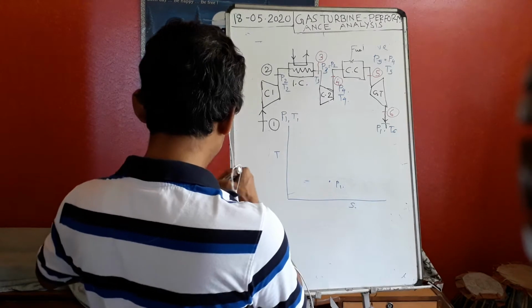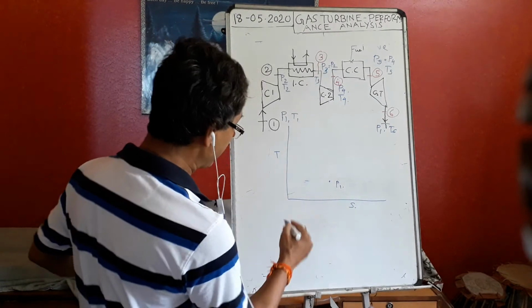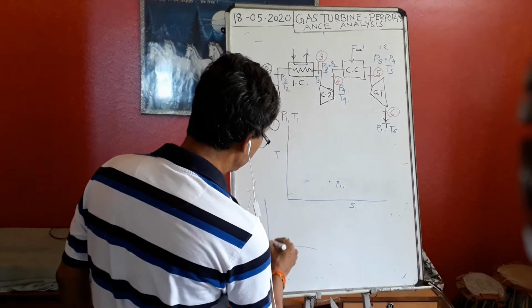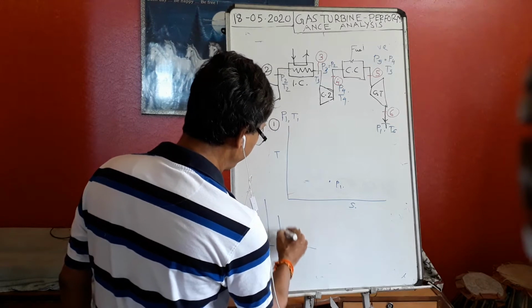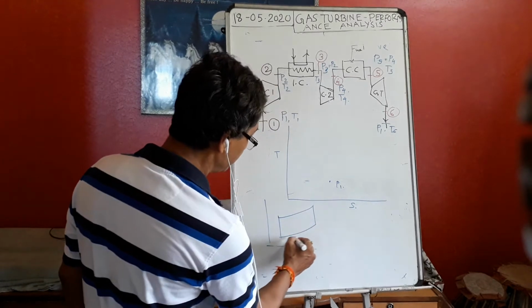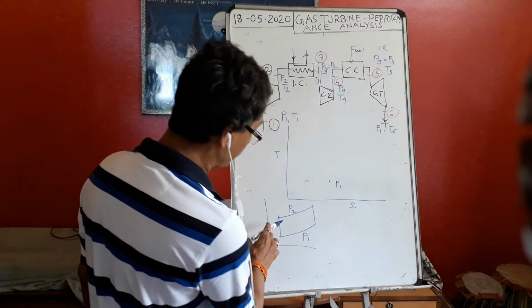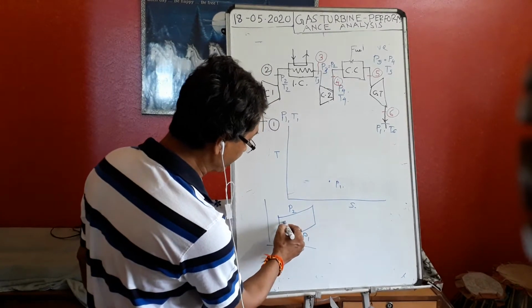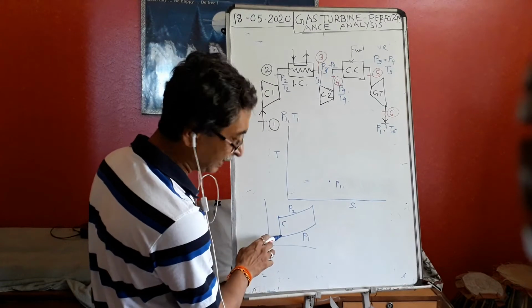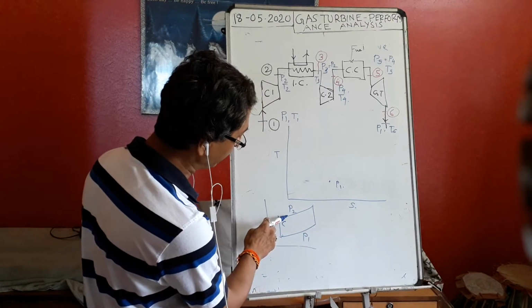Important to say, in the earlier cycle, how many pressure lines were there? Two pressure lines. So this is the P1 and this is the P2. One is because there is one compressor. So compressor inlet pressure is P1 and compressor outlet pressure is P2.